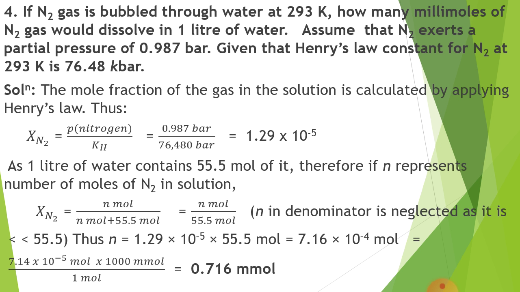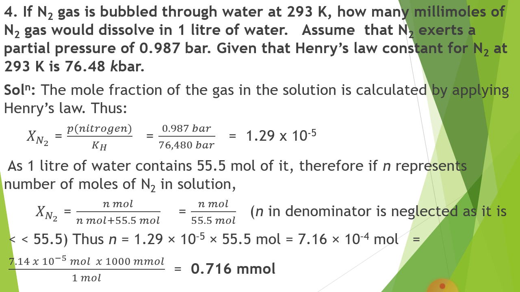Now, I want to focus on one numerical based on Henry's law. This is an example from NCERT. If N2 gas is bubbled through water at 293 Kelvin, how many millimoles of N2 gas would dissolve in 1 liter of water?